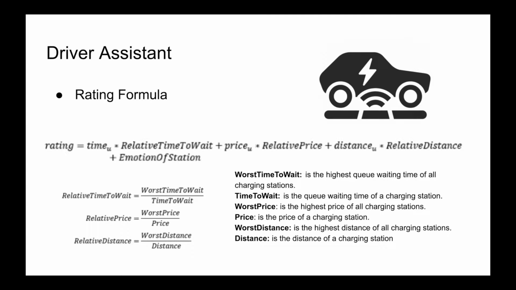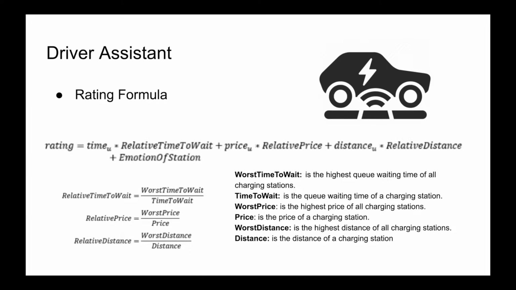It's important to note that the decision of where to charge the car is not final, since on the way there and while being in the queue to charge, the agent may reconsider its choice and thus choose another station. This is possible since the charger handler sends proposals to driver assistants that need to charge their battery, and that proposal may be better than the choice it previously made.